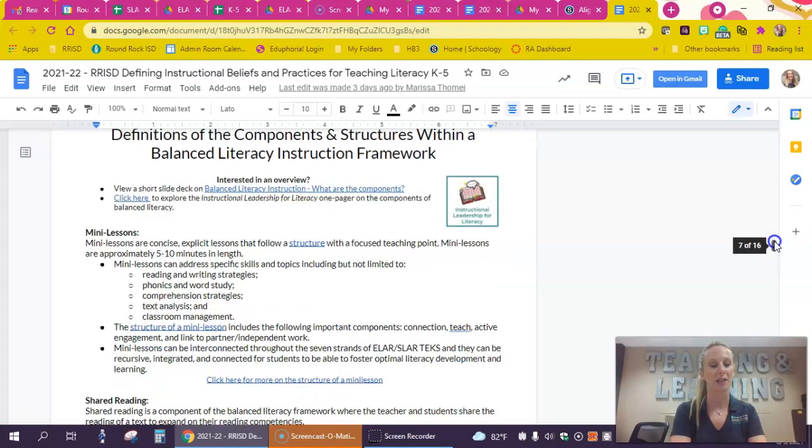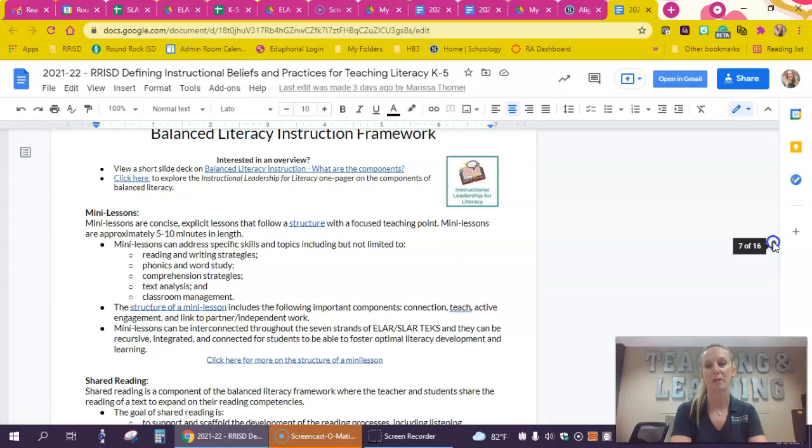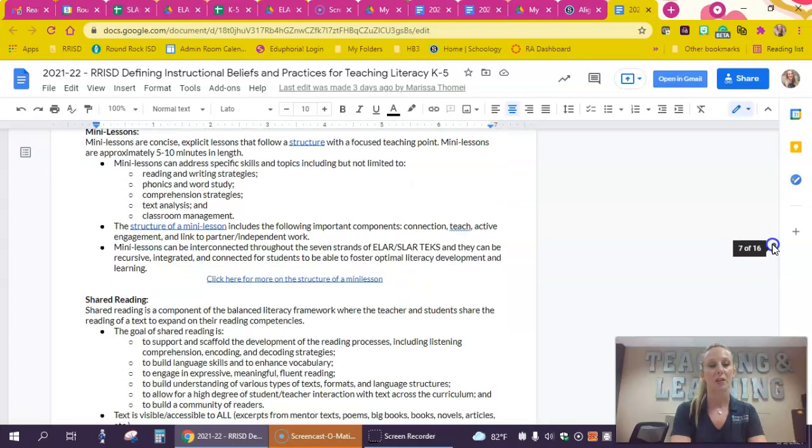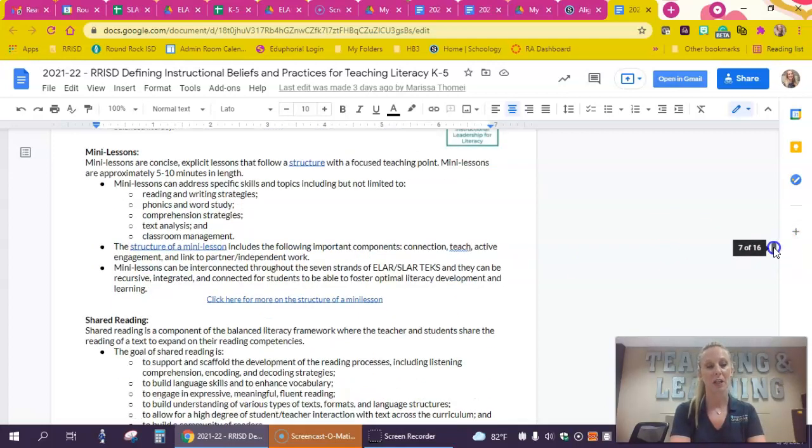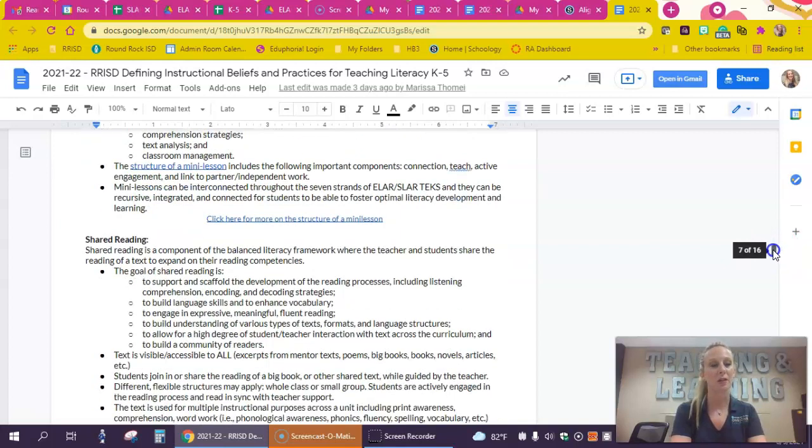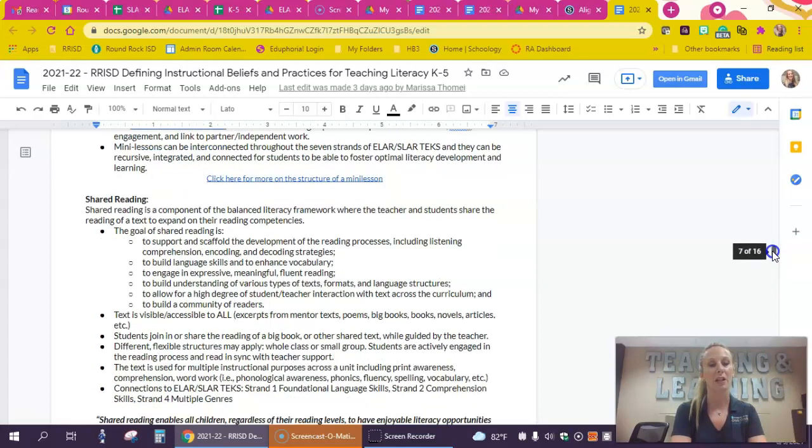As you can see, mini lesson. What is a mini lesson in Round Rock? What research do we believe in on this? So there's also support documents. You can click anytime it says click here for more information. It can lead you out to a template or something to help support you in your instruction. So this is what it is. It's just going through the different components.